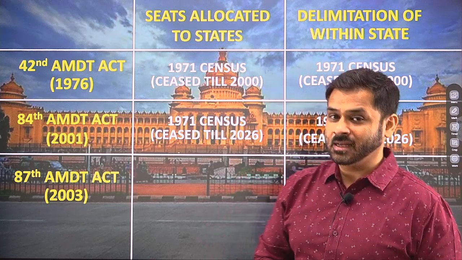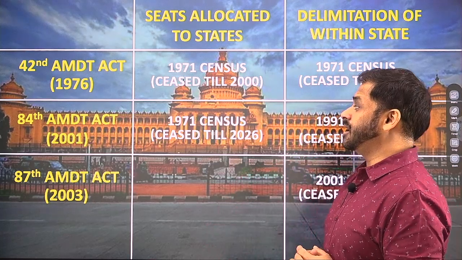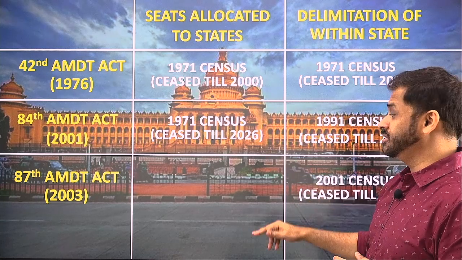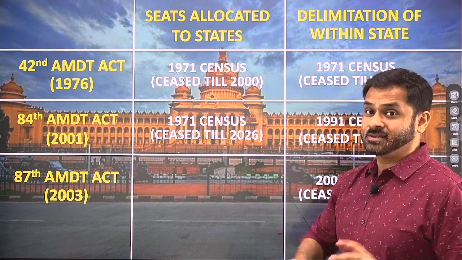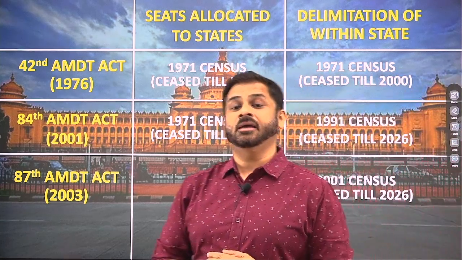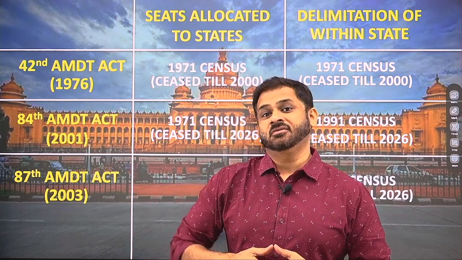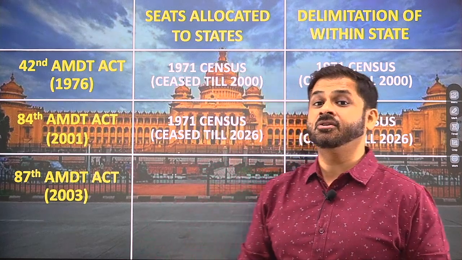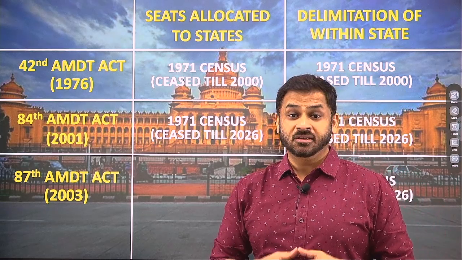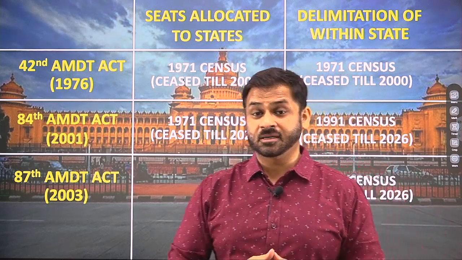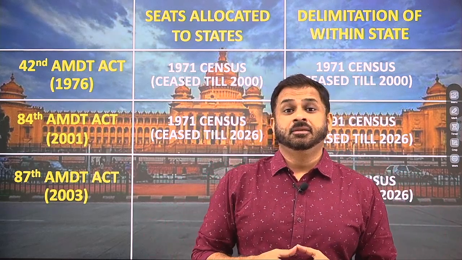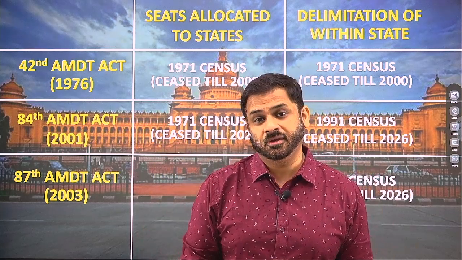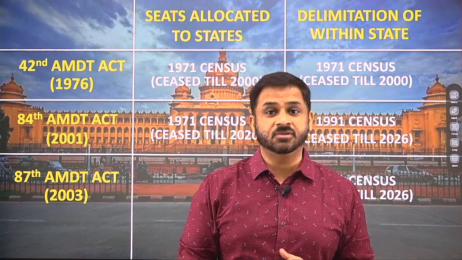or delimitation will happen. So the question is, are we going to continue with the 1971 population or are we going to change it to the fresh one? This has to be decided. This is the reason why the controversies are being generated, and the southern states are adamant to ensure that they will not lose on seats, neither lose on the number of seats, but there's another issue, that they should not even get a lesser proportion of seats also if in case the overall number of seats in the Lok